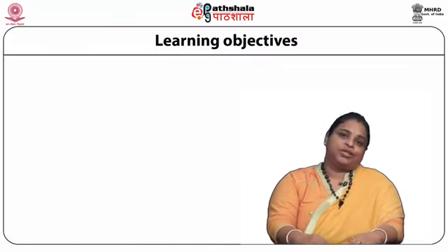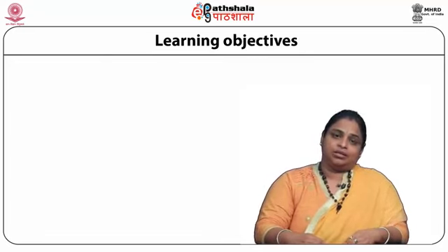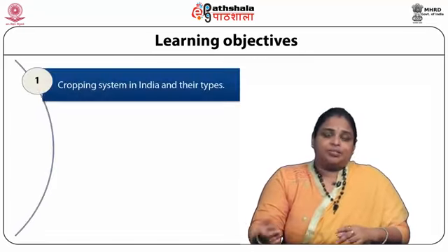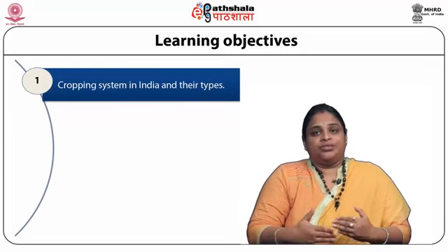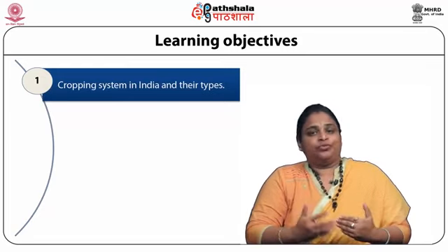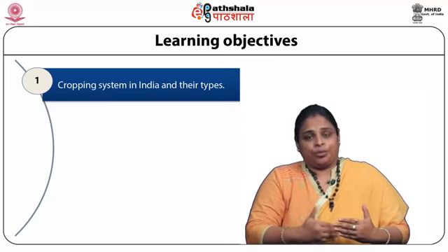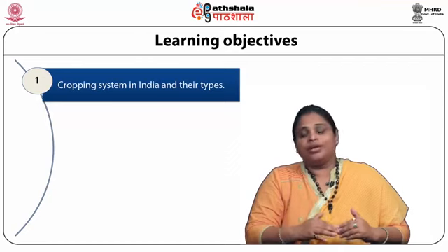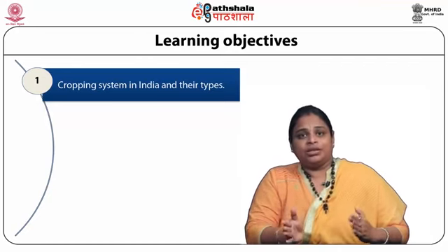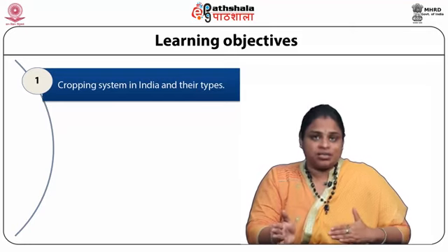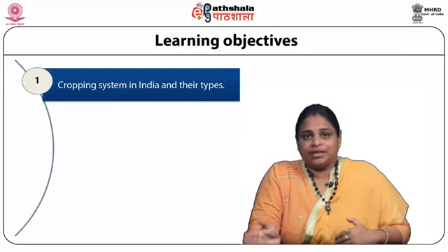Today, we are going to discuss a module on cropping systems in India under the paper Plant Biotechnology and Crop Improvement. The learning objective of this module is to understand the cropping system in India and what the different types are. It means what kind of cropping system we adopt in the Indian agriculture field, and what different types of cultivating systems we use in our agricultural lands.